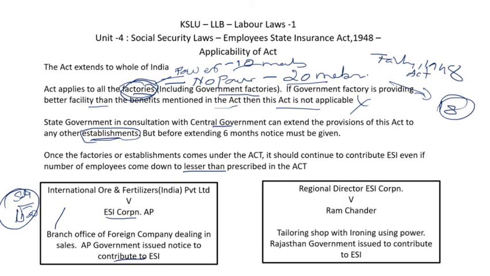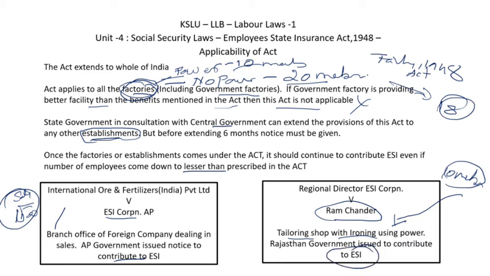Okay, and the same way, Regional Director ESI Corporation versus Ramchandar. In this case, a tailoring shop with ironing, right? In every tailoring shop, we see ironing machines. So the ESI of that particular region suggested that ironing is nothing but use of power. So the number of employees in the premises is more than 10. So they issued a notice to this particular person, a tailor, for enrolling for ESI.